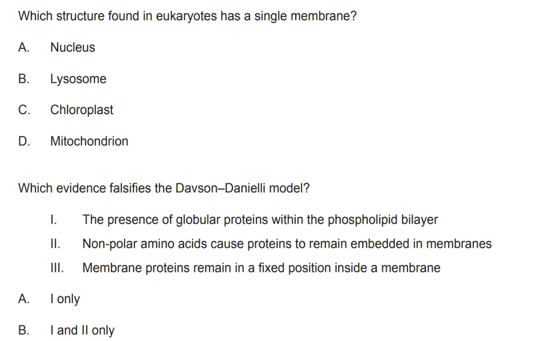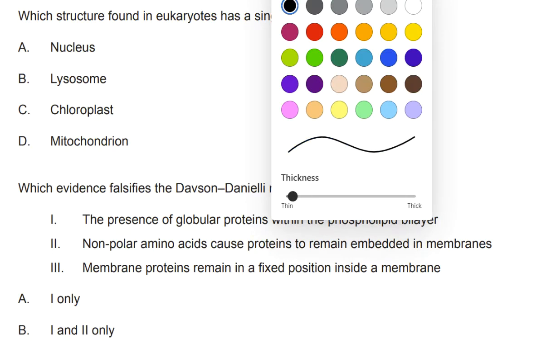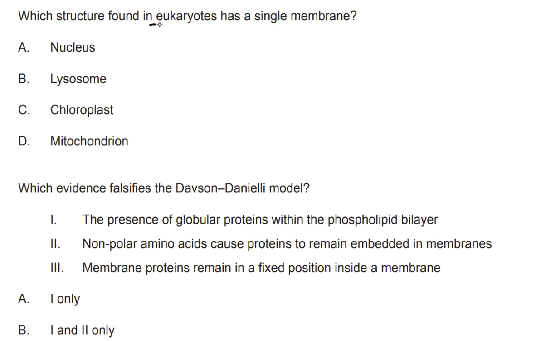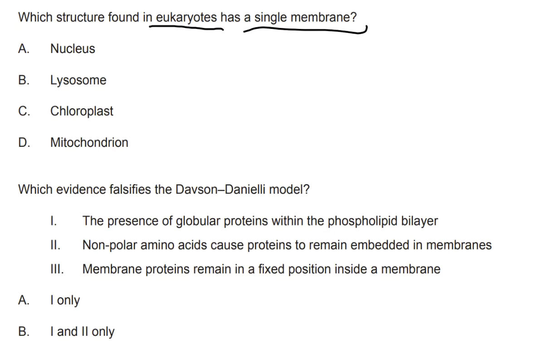So the first question here states, which structure found in eukaryotes has a single membrane? In eukaryotic cells, we know that there are membrane-bound organelles, but we're looking at something with a single membrane. So we can use the process of elimination. The nucleus has a double membrane. We know that for sure. So this is going to be crossed. The lysosome, I'm pretty sure, has a single membrane. This is our answer, but let's just check options C and D.